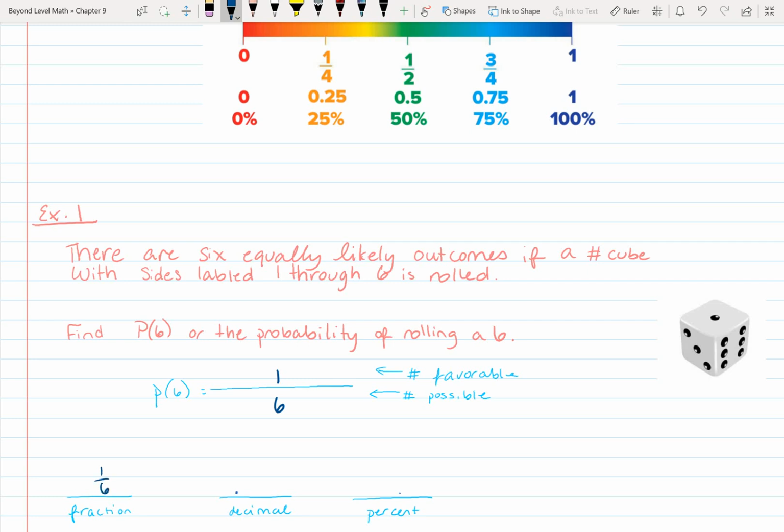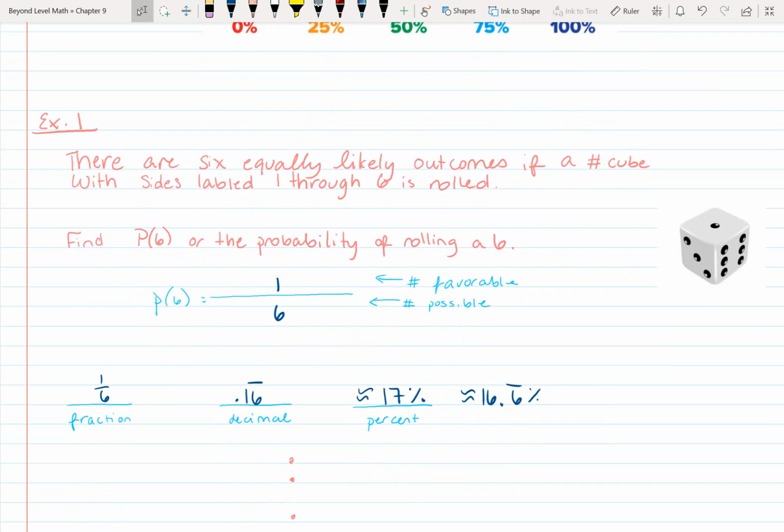Your decimal is 0.16 repeating, and your percent, in this case, we would round it because it's 0.1666, so we would say about 17%. If you do about 16.6 repeating percent, that's fine, but typically you can just round up to the nearest whole percent.